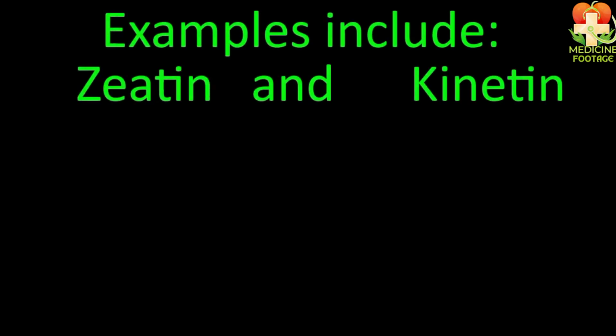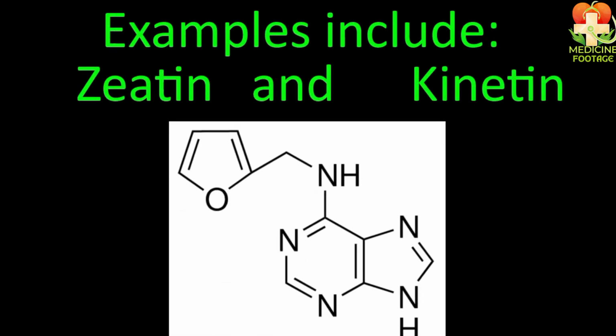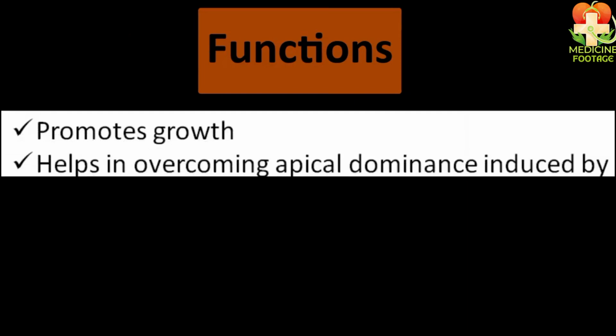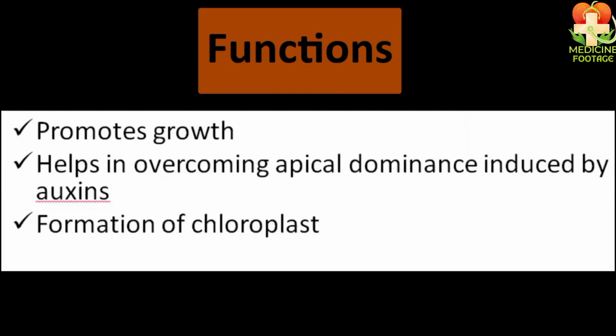If we talk about its examples, then zeatin and kinetin are examples of the cytokinin hormone. Now let's talk about the functions of cytokinin. It promotes growth, induces apical dominance, and facilitates the formation of chloroplasts.